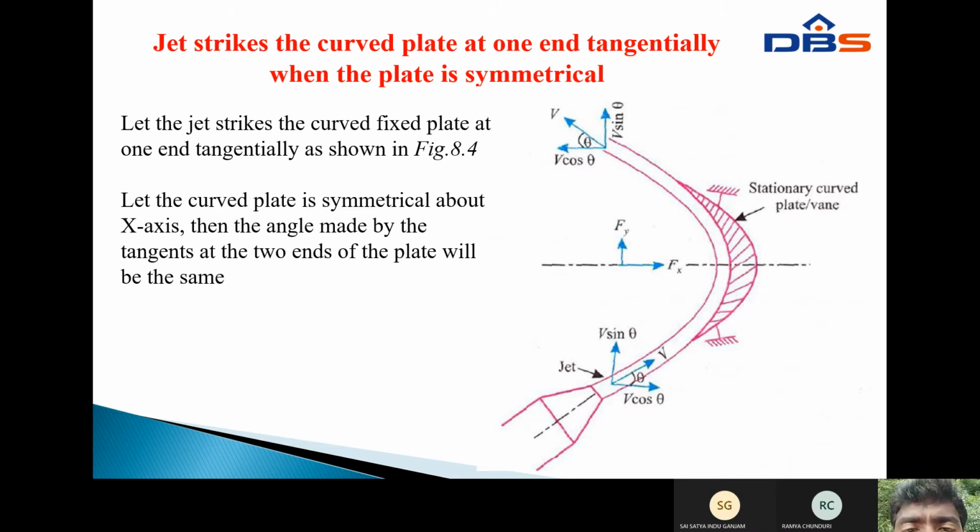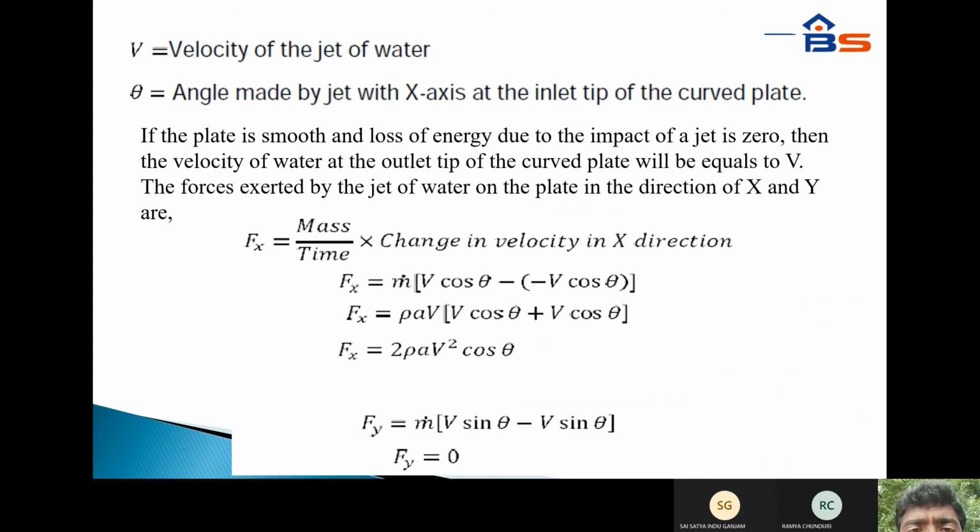Okay, horizontal direction: V cos theta. All of you see the figure. V is the velocity of the jet of water. Theta is the angle made by the jet with the x-axis at the inlet tip of the curved plate. If the plate is smooth and the loss of energy due to the impact of the jet is 0, then the velocity of water at the outlet tip of the curved plate will be equal to V.